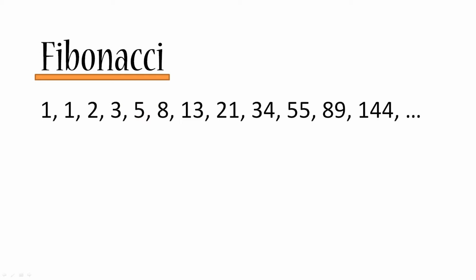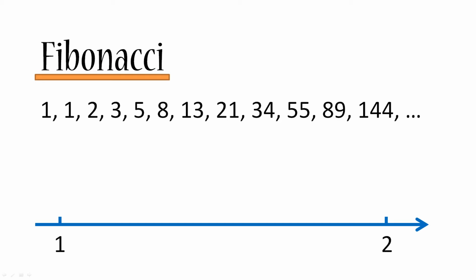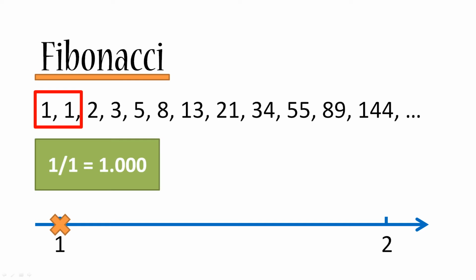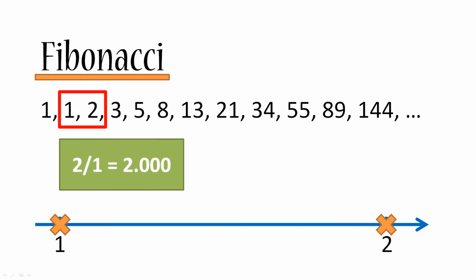So what's so great about this Fibonacci sequence that makes it famous? Well, I'll show you right now. Let's quickly plot the number 1 and number 2 on a horizontal axis. Now what we're going to do is go through the sequence and take every number of the sequence and divide it by the previous number in the sequence and plot our answer on the same axis. So 1 divided by 1 is equal to 1. We've plotted it with an orange cross. Now let's divide 2 by 1 and we get 2.